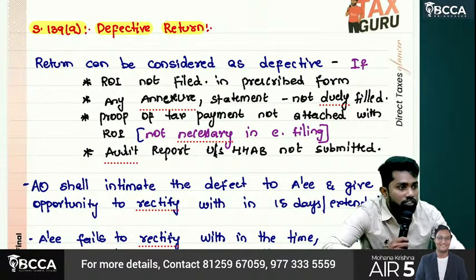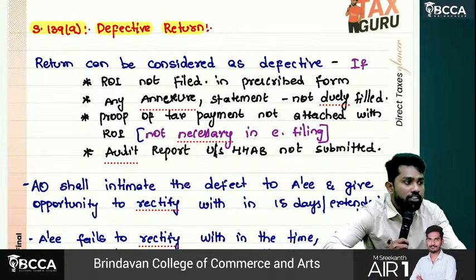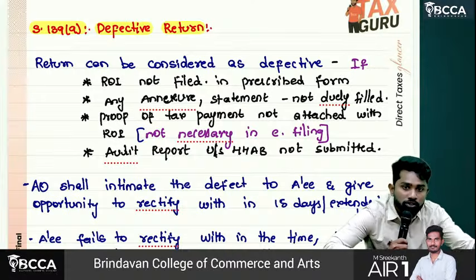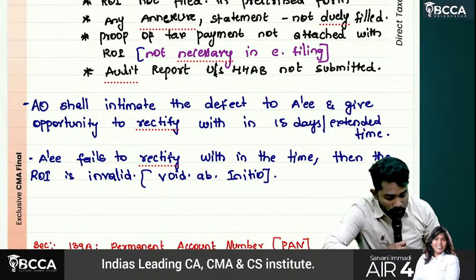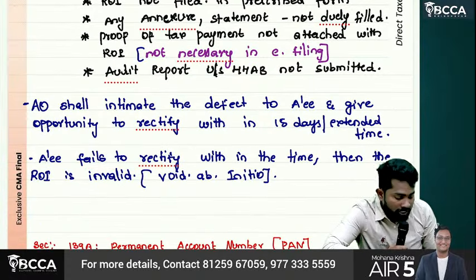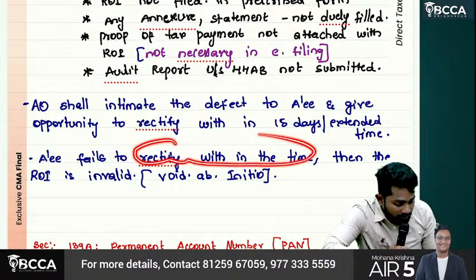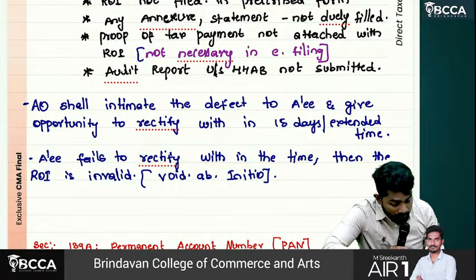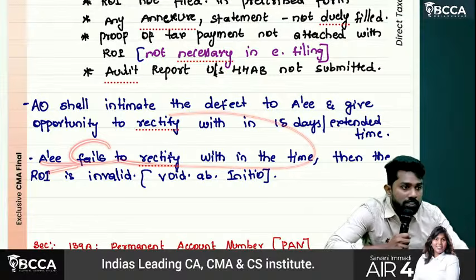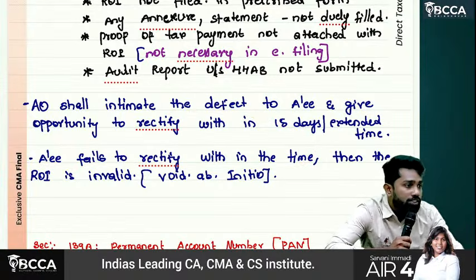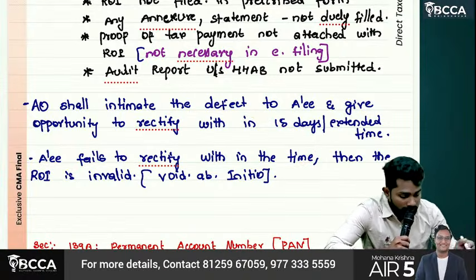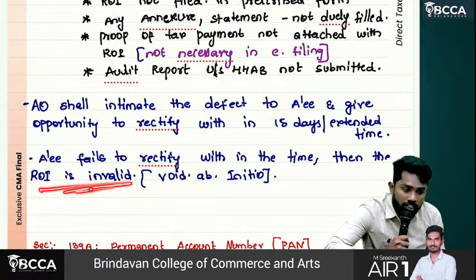So minimum he'll give 15 days. But if you request that 15 days is not enough, now he can give you extended time also. So SSE has to file what in mail? Well, he has to rectify within the time. Then if SSE fails to rectify within that time, original 15 days or extended time, then the return is considered as invalid, void ab initio.